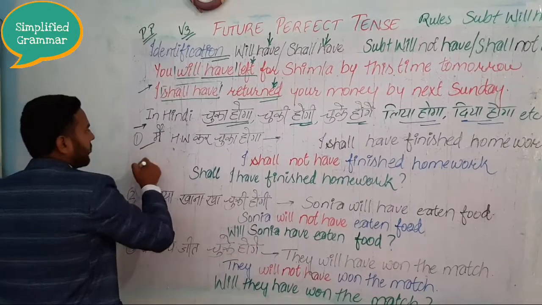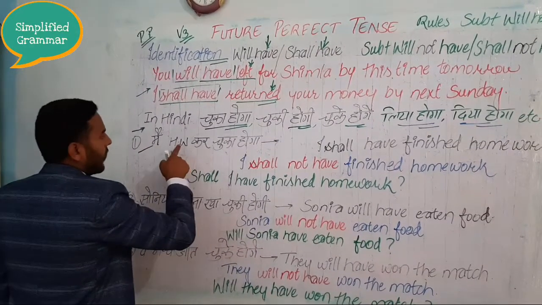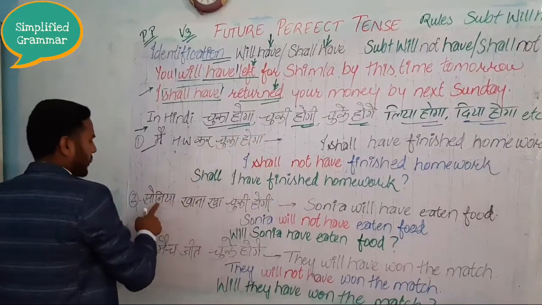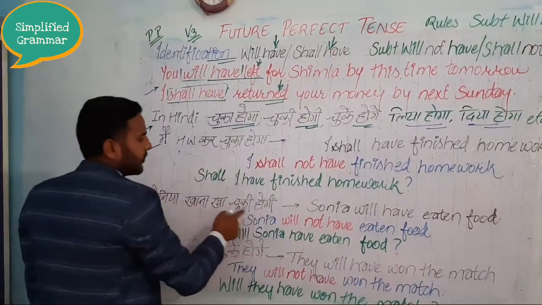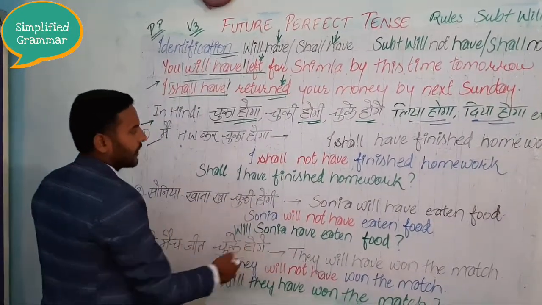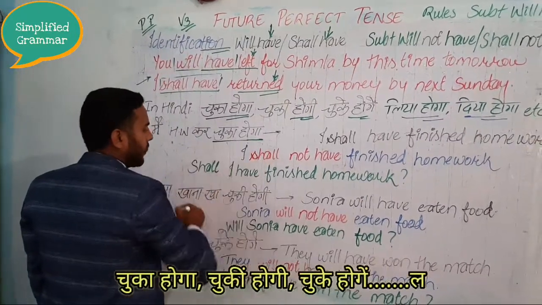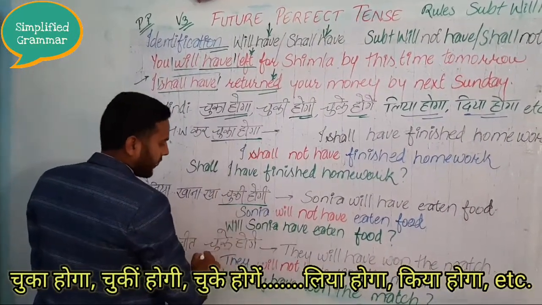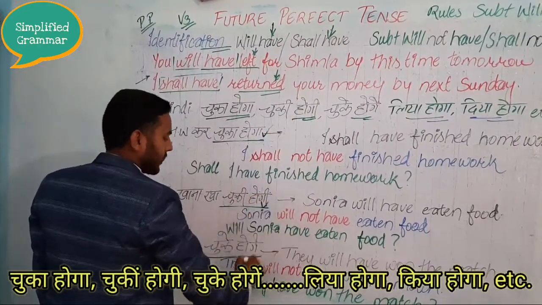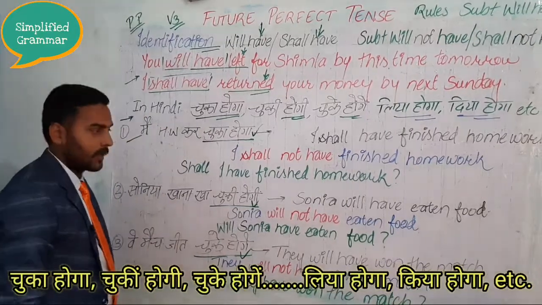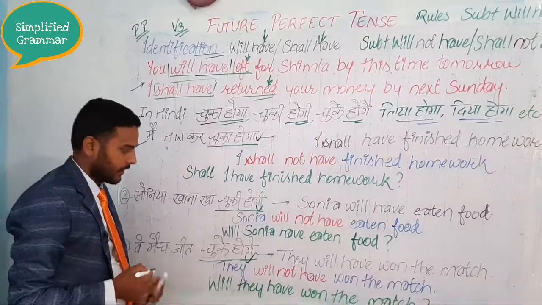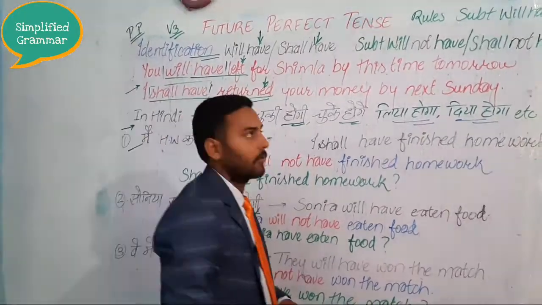Look here. First example: मैं होमवर्क कर चुका होऊंगा या फिर होगा. Next: सोनिया खाना खा चुकी होंगी. Next: वे मैच जीत चुके होंगे. You can see very clearly चुका होगा, चुकी होगी and चुके होंगे. I hope you understood its identification in Hindi very clearly. Now let's understand its rules.